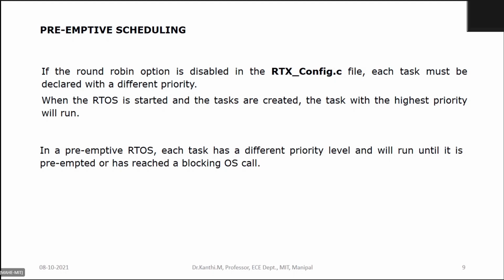Whenever I use such kernel objects, I need to wait for that. Anyway, I'll discuss with an example of using the event with preemptive scheduling; maybe you'll be able to understand. Will that be fine? Yes, ma'am.